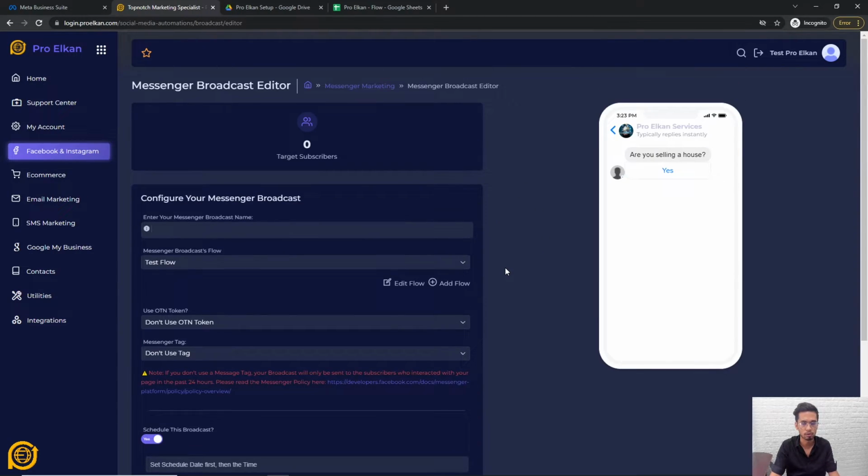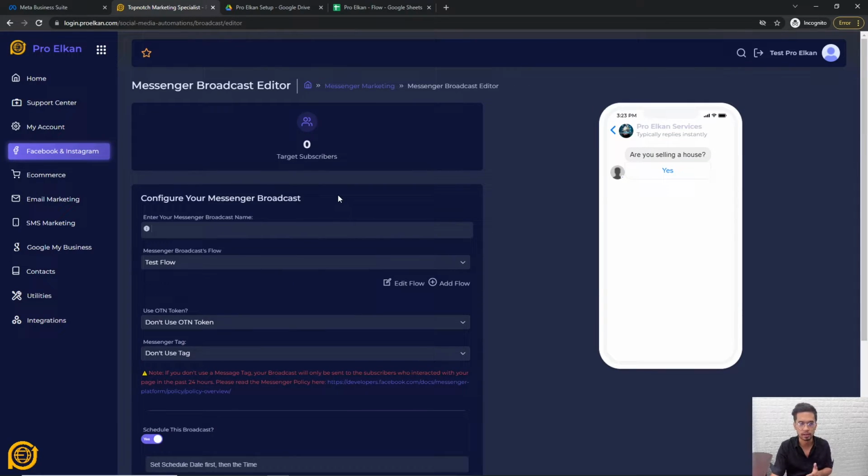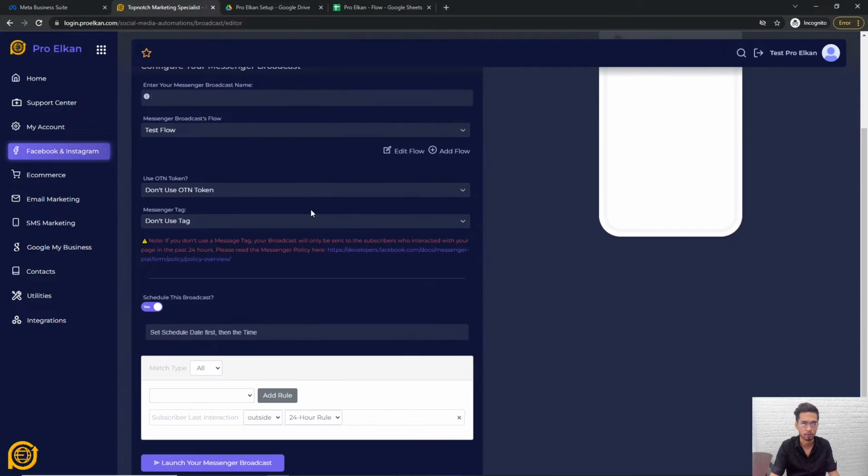So that's how crucial using an OTN is, because as I said earlier, Pro Elkan supports the rules that Facebook has, and we are going to honor those rules so that we can continue using Pro Elkan, integrated with Facebook and Instagram, of course.